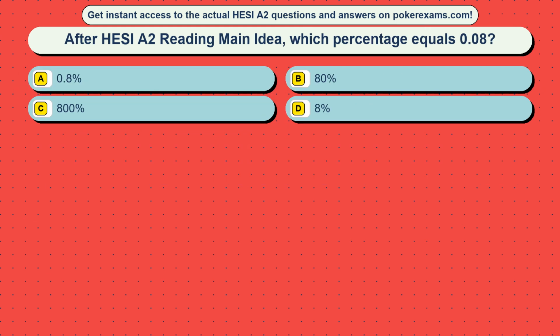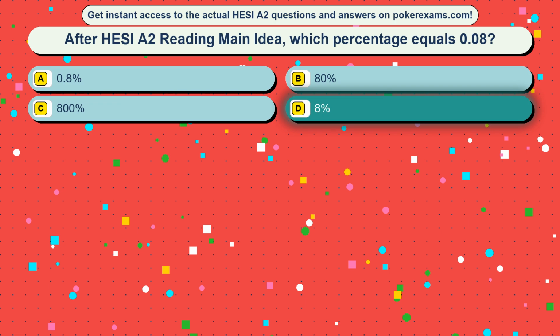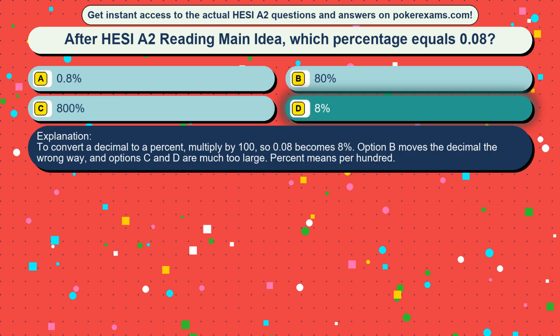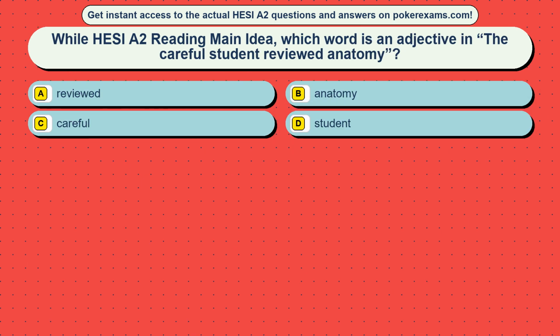Question 46. After HESI A2 reading main idea, which percentage equals 0.08? Option A: 0.8%. Option B: 80%. Option C: 800%. Option D: 8%. The correct answer is option D, 8%. To convert a decimal to a percent, multiply by 100, so 0.08 becomes 8%. Option A moves the decimal the wrong way, and options B and C are much too large. Percent means per hundred.